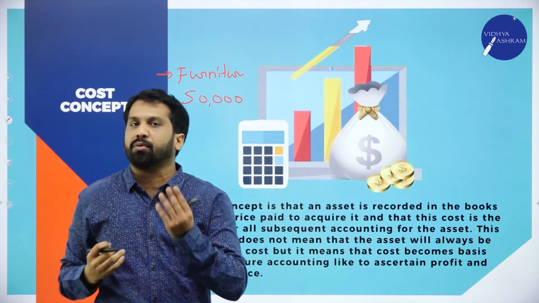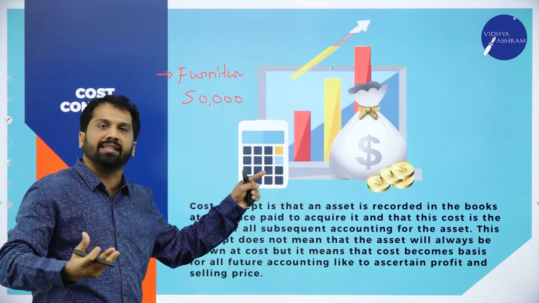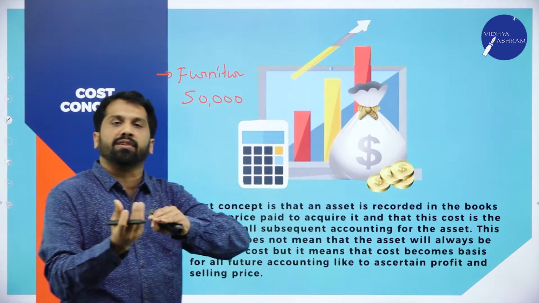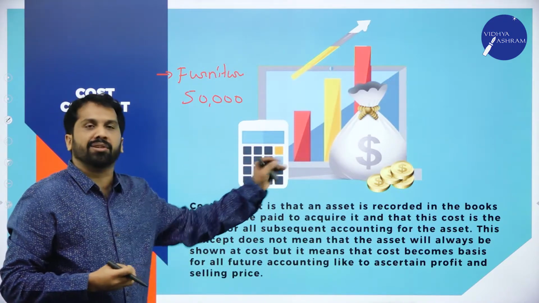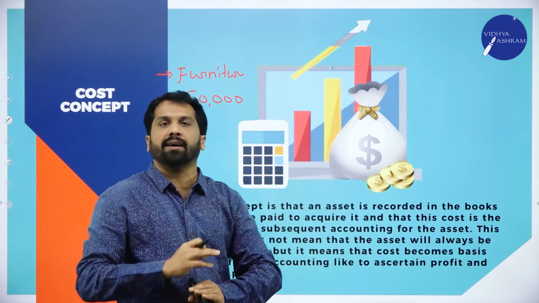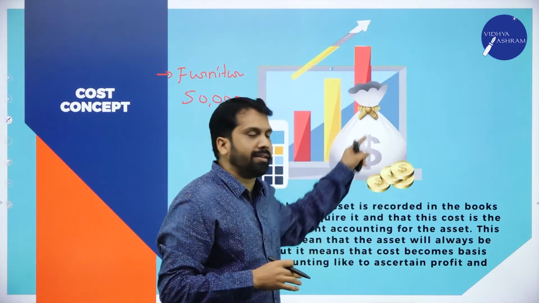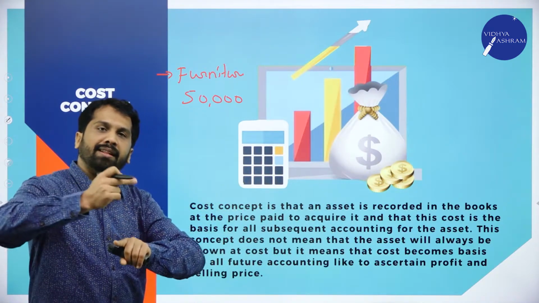Later you will come to know what is a balance sheet. Balance sheet is a statement in which the net worth of your business is recorded. How much assets you have, how much deposits you have, how much loan you have, everything we record in the balance sheet. Clear? Balance sheet explanation will come later.